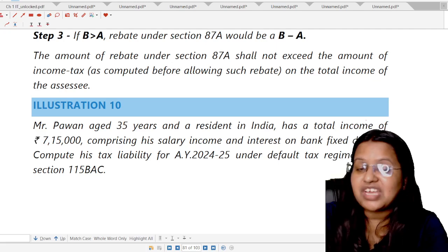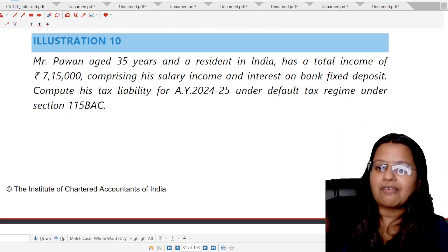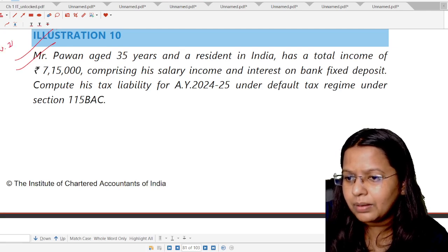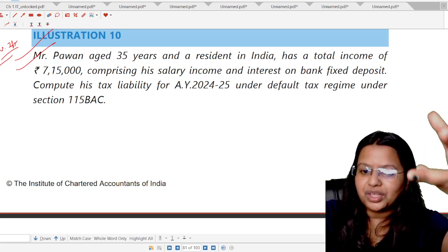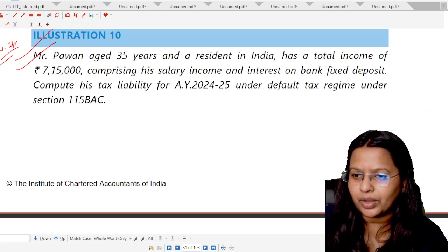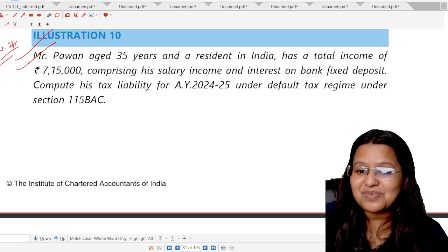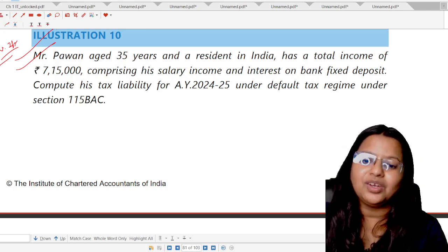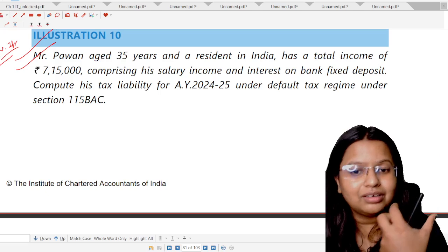Now, the next question which I was telling you, that is the income is 7 lakh 1,000 and so on. Okay, so mark illustration 10 as very important, because this is a different scenario in the new tax regime. So, it is expected that you can get this question in the examination also. Okay. This is the last but not the least question of today's class. So, please listen to it very carefully and let me know in the comment section whether you are liking the class or not.